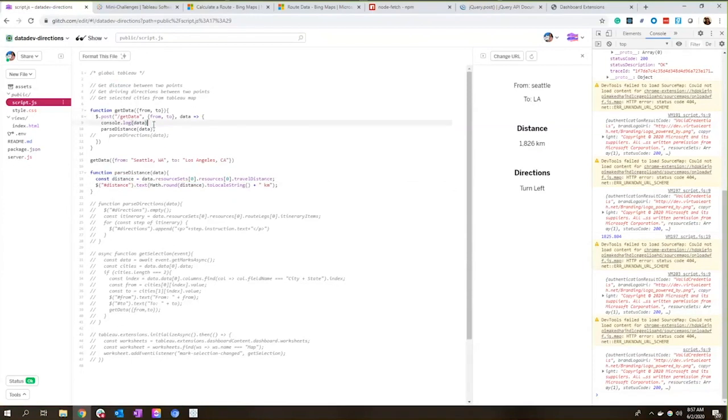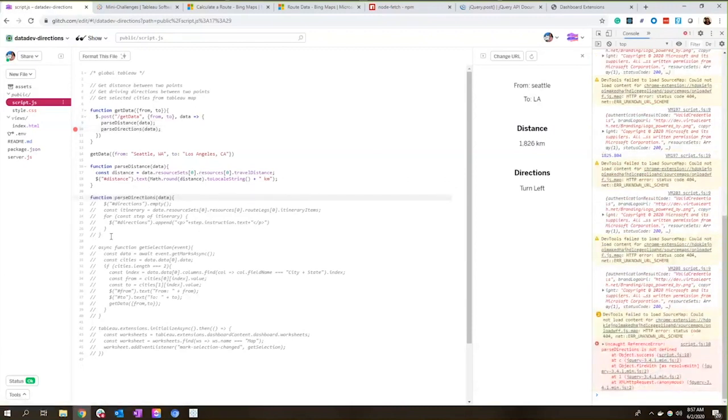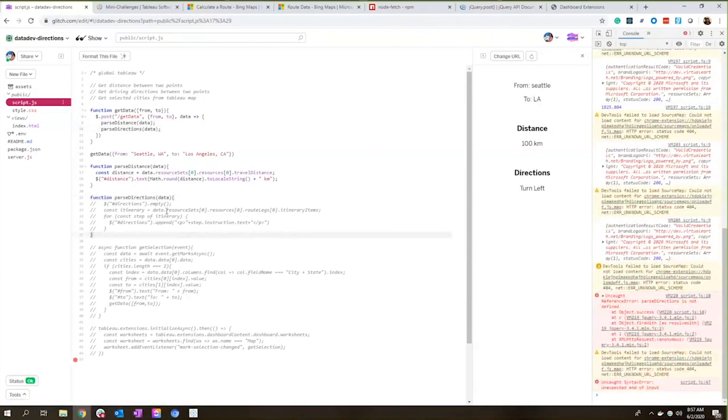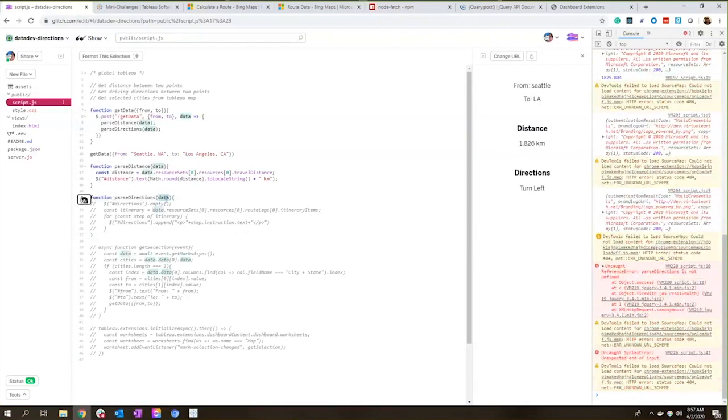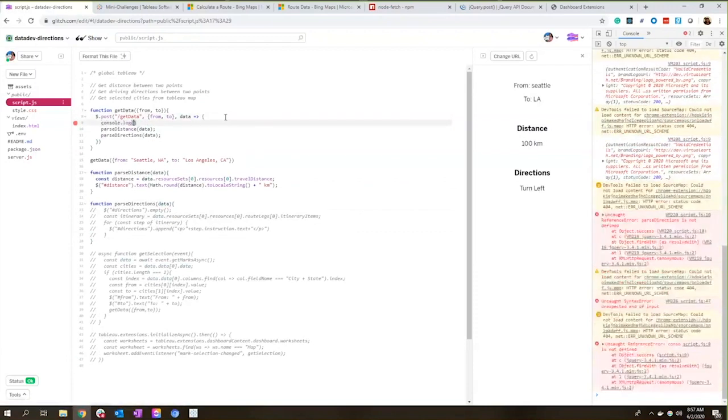Let's take a look now at the directions. So go ahead and uncomment my directions here. And notice that both of these functions did take data as an input. So we're passing that data from the server side. Now let's take a look back at our data here. Actually, I do want to still console log that so you guys can see this.